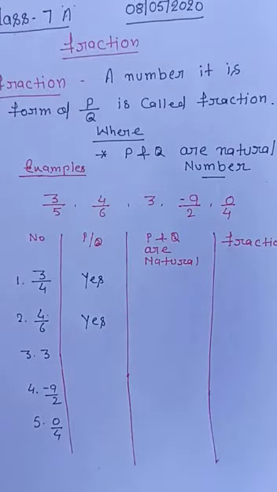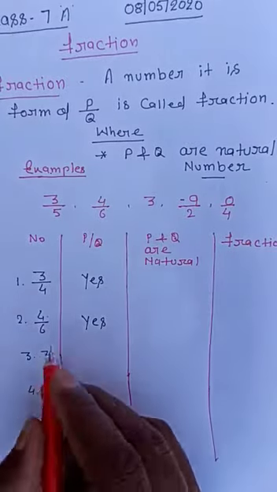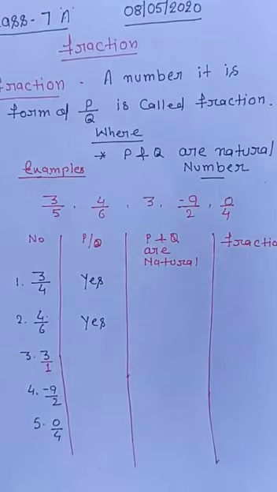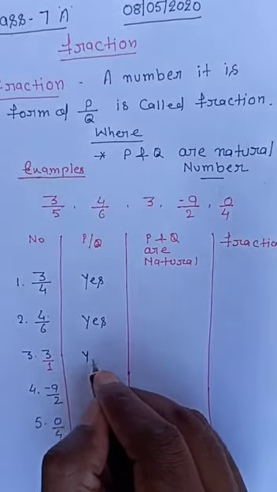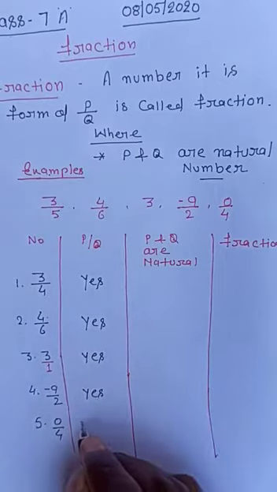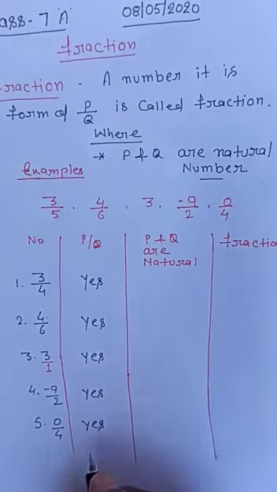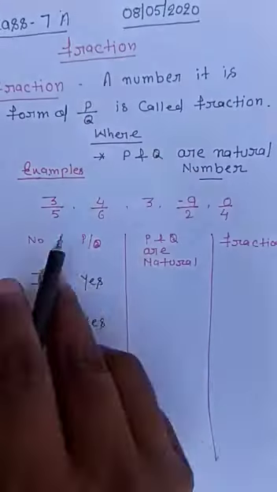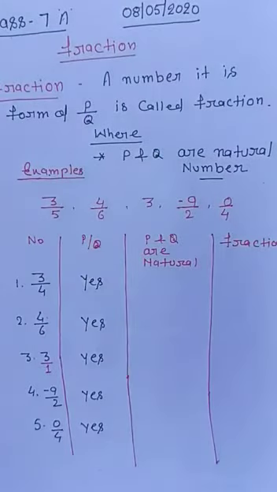Each 3 can be written in P by Q form: we can write 3 by 1. No problem. Hence it is also P by Q form. So according to the first property, everyone belongs to fraction.